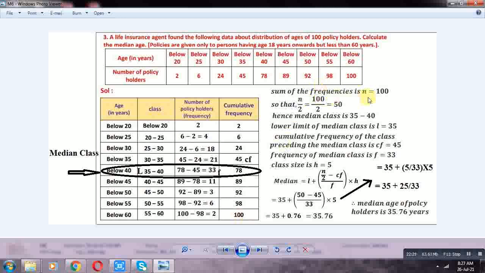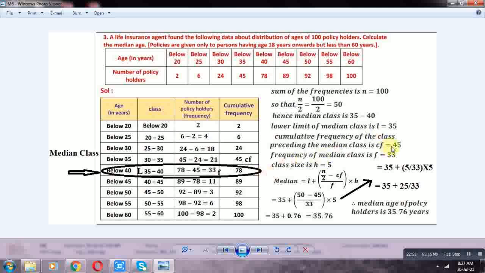50 lies on which cumulative frequency? 78. 78 is the class 35–40. This is the median class. Here L is equal to 35, F is equal to 33, and CF is the cumulative frequency of the class preceding the median class. So CF is equal to 45. H is 40 minus 35, that is equal to 5.